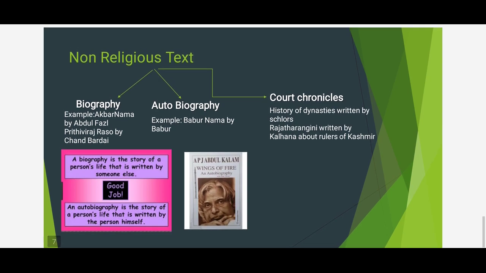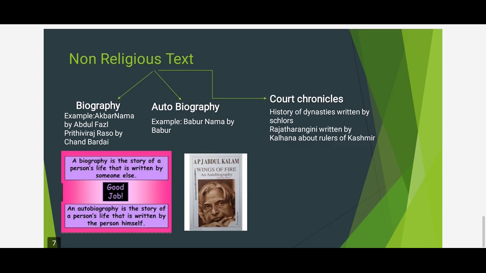Now court chronicles mean the government maintains a record of what is happening. For example, in this COVID situation, our Tamil Nadu government will be making a note of how many people are tested, how much is invested, and all the steps taken by the government. Everything is recorded officially by the chief secretary. That is what in earlier days was called court chronicles.